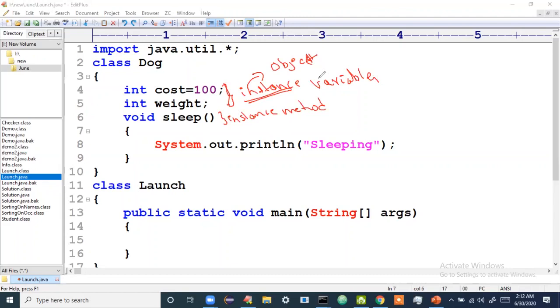For example, there is a method called sleep, right? What I'll do now is change the method name. Instead of sleeping, what will a dog do? A dog is famous for barking, right? So I'll write bark as a method, and here I will tell bark. Okay, I have told bark.